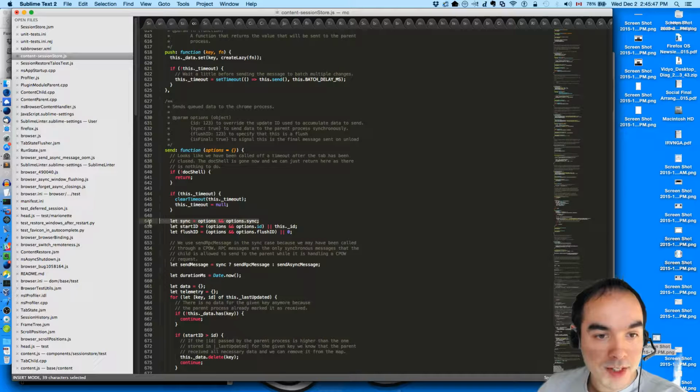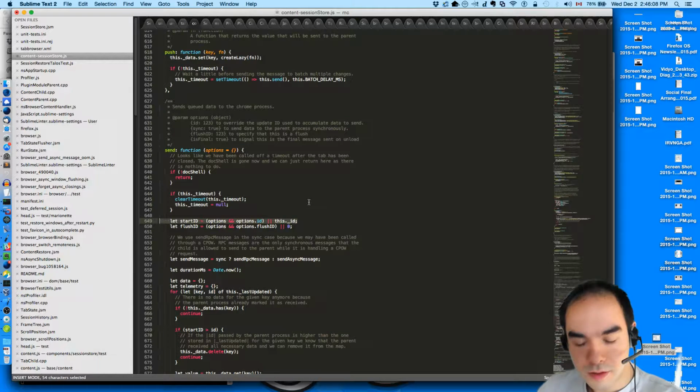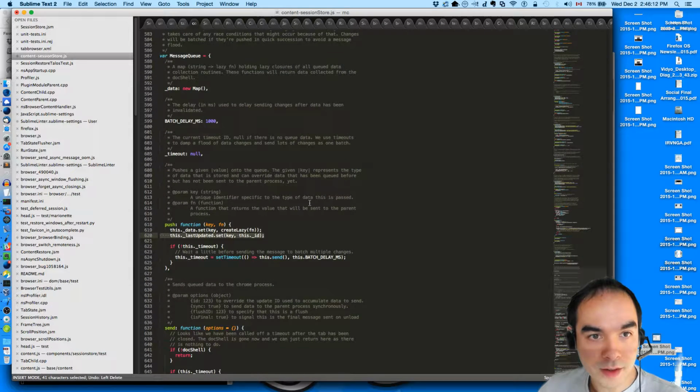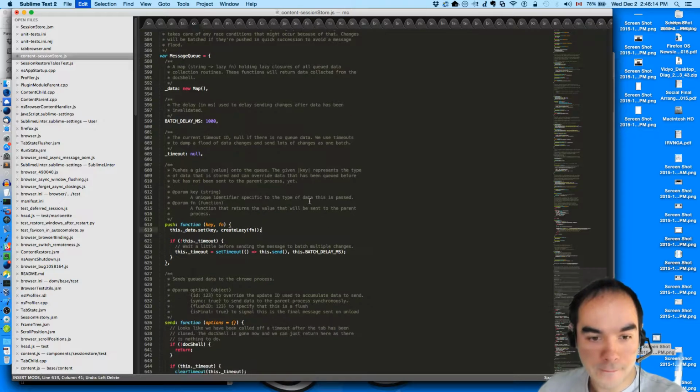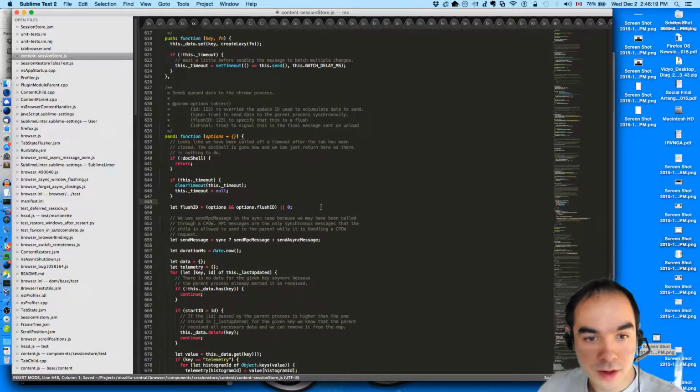We're not ever doing sync messaging. Start ID. We don't need the... Do we need a flush ID? Yeah, we'll probably need the flush ID, but we don't need the ID. Start ID. Wait. What is this dot underscore ID? That was what was up there. Yeah, okay. I think we still need to have the flush ID, however.